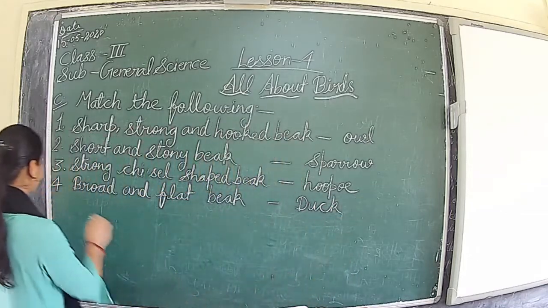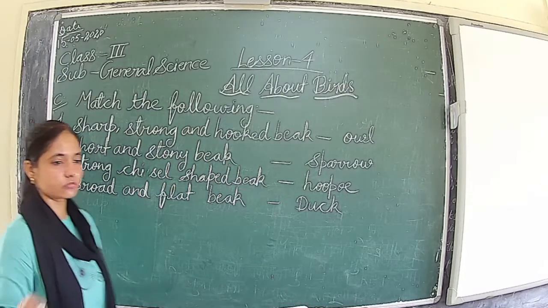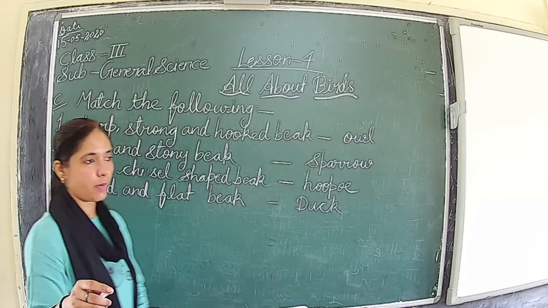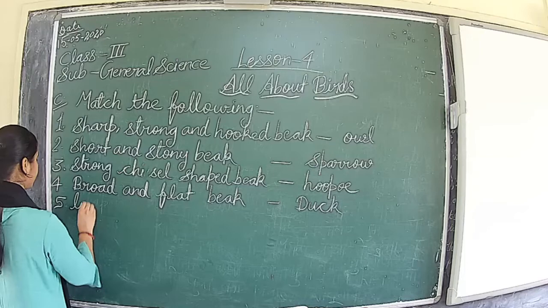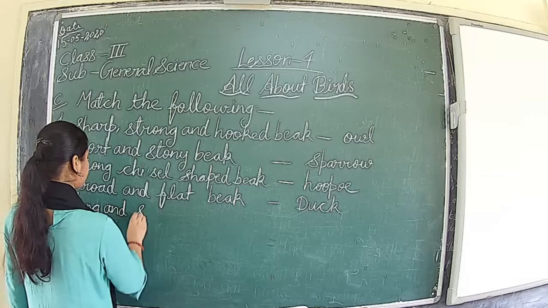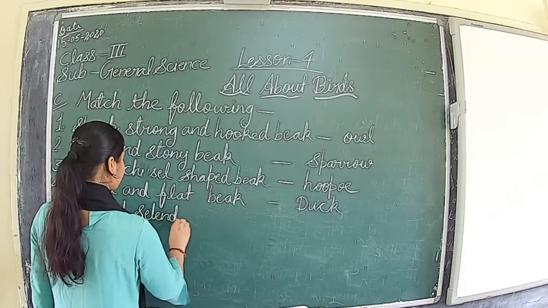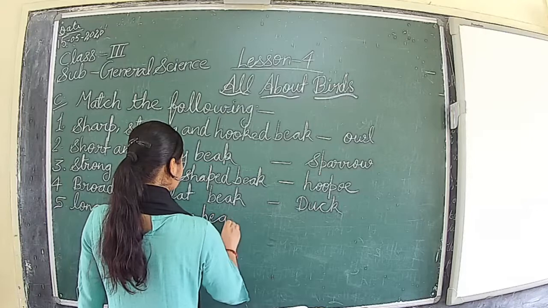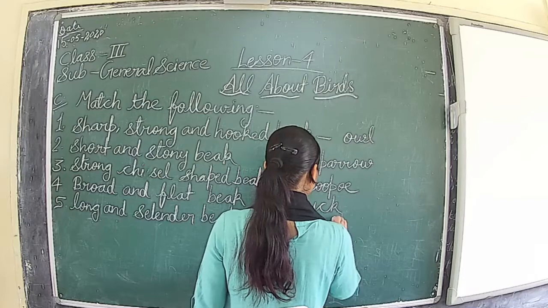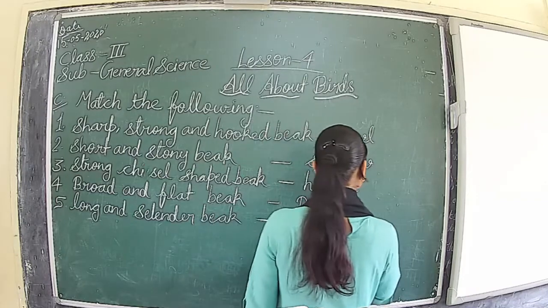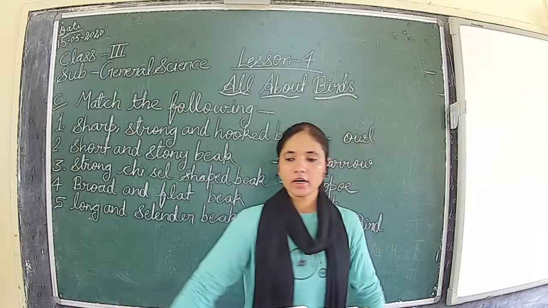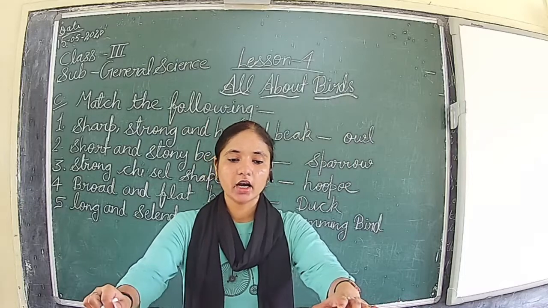Next is the fifth one, long and cylinder beak. The long and cylinder beak is found in the hummingbird. Okay, long and cylinder beaks are found in the hummingbird.